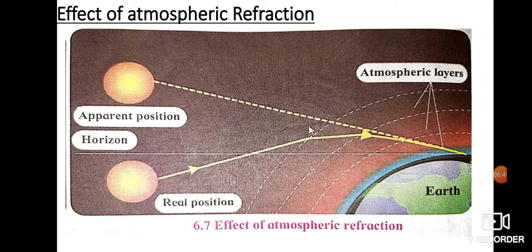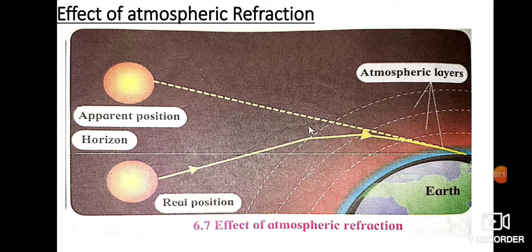So every time it moves from a rarer medium to a denser medium, it bends towards the normal, and you can see a curve being formed in the path. Therefore the person who is here in this position can see the sun. So this is the apparent position of the sun.